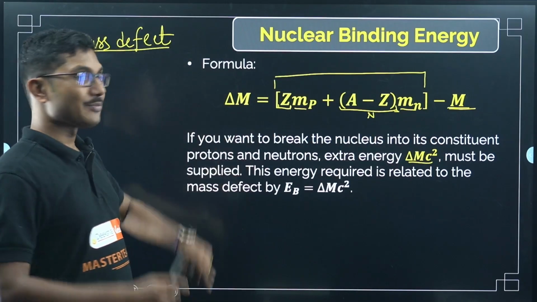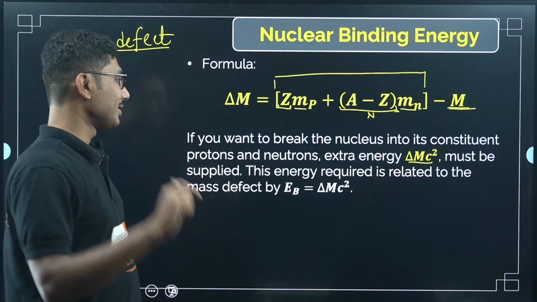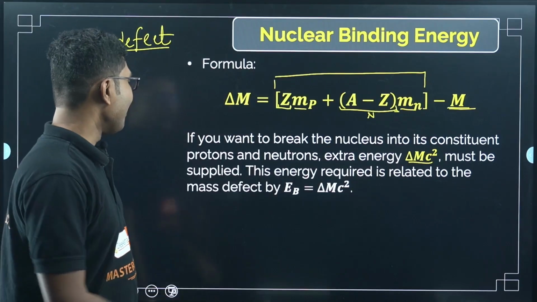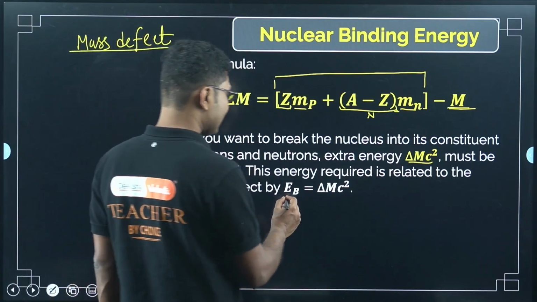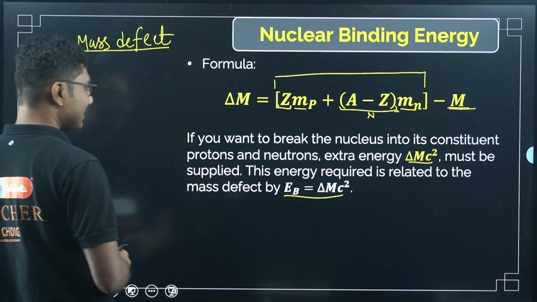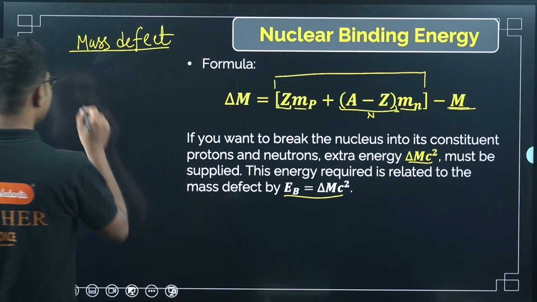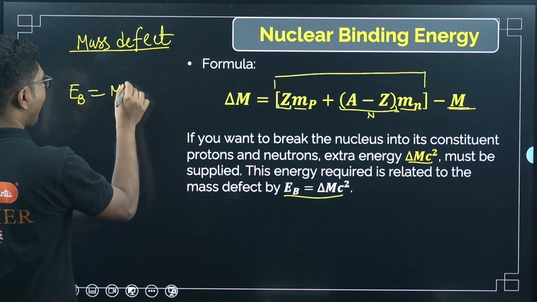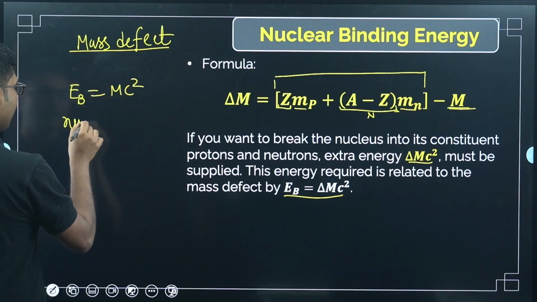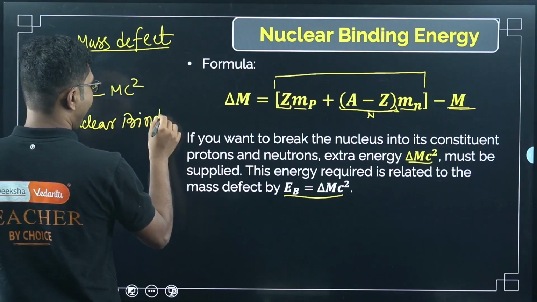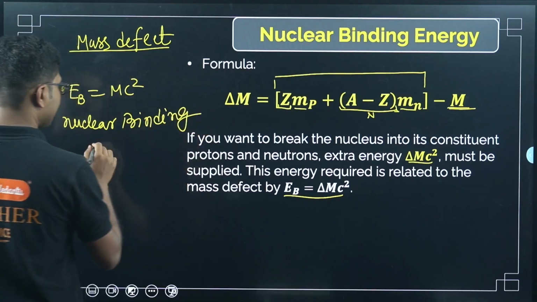So delta m times c square. So this is the equivalent mass, right? This energy required is related to the mass defect by Eb equals delta mc square. Now this is called binding energy, or nuclear binding energy. Eb is called nuclear binding energy.